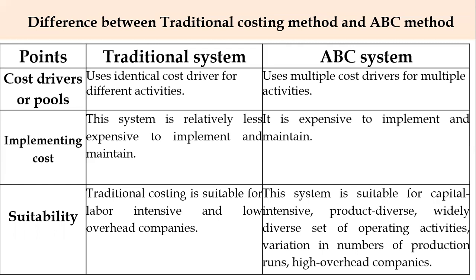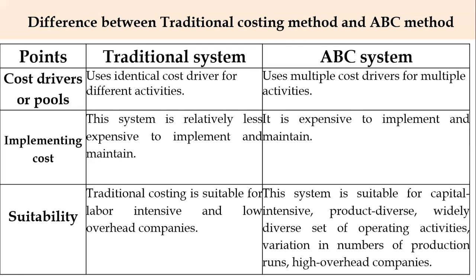And regarding suitability, traditional costing is suitable for labor intensive and low overhead companies. That is, very small companies which have very low overhead cost. For such companies, this system is suitable, whereas the ABC system is suitable for capital intensive, product diverse, widely diverse sets of operating activities, variation in numbers of production runs, and high overhead companies.